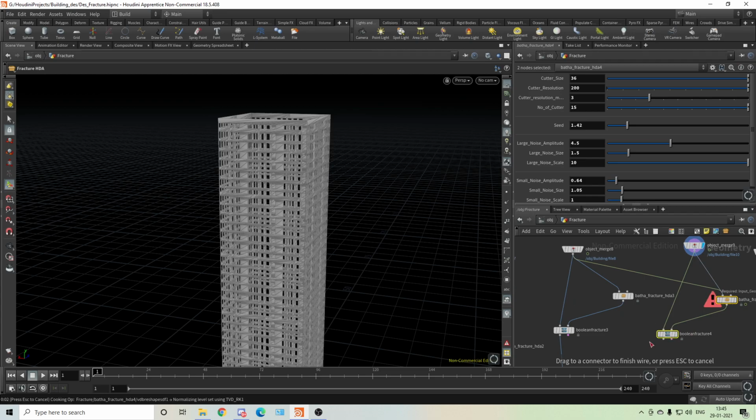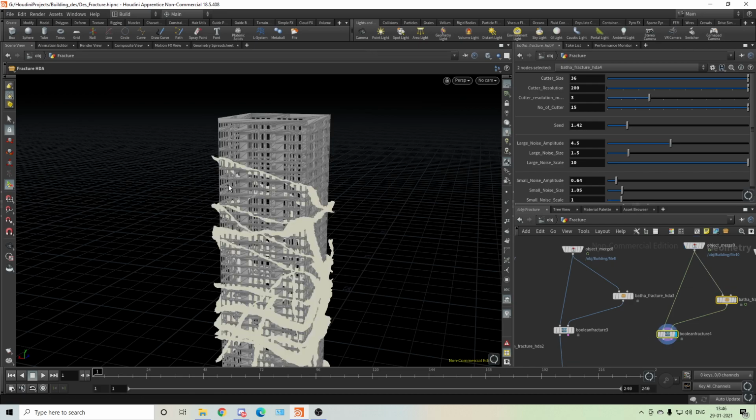So you can see we need multiple cutters for this thing. I know. And this is heavy also, because there's a lot. That's a big building. It's such a big building. We need more cuts. So we'll go, maybe this is 15, we'll go for 40. I hope so. But first we'll check how it looks. So that's why this tool is good. Otherwise you have to create the full setup every time.